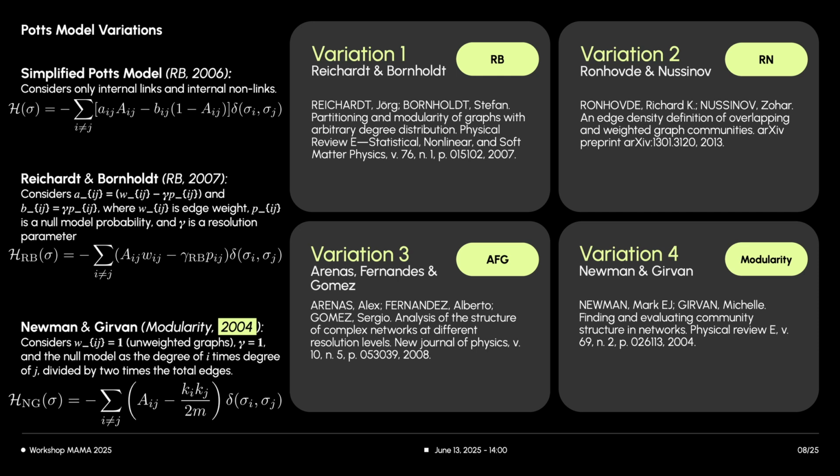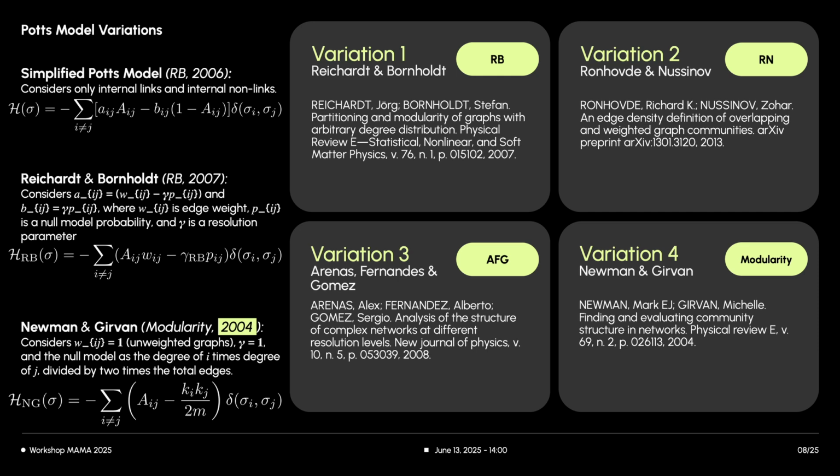Starting with the simplified Hamiltonian that only considers internal interactions, a common approach is defining the internal no-link penalty, B, using a null model probability, P, scaled by a resolution parameter, gamma. The internal link reward, A, then becomes the edge weight minus this penalty. By choosing specific forms for these rewards and penalties, different models emerge. Even if these models weren't explicitly derived from the Potts model initially, they can often be mapped back to it.